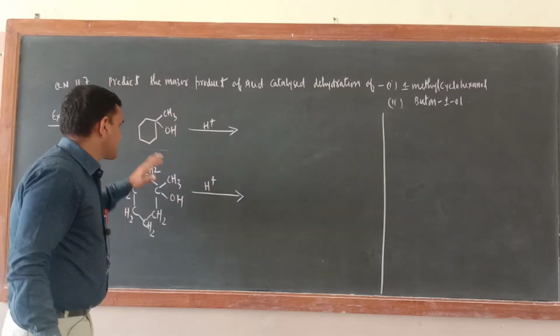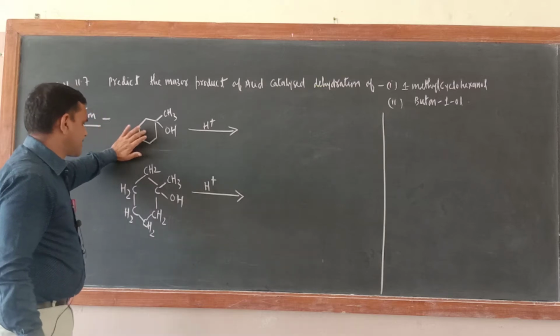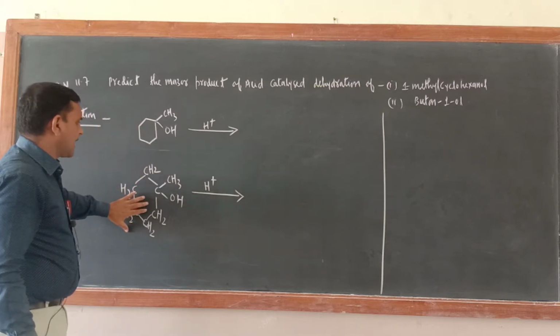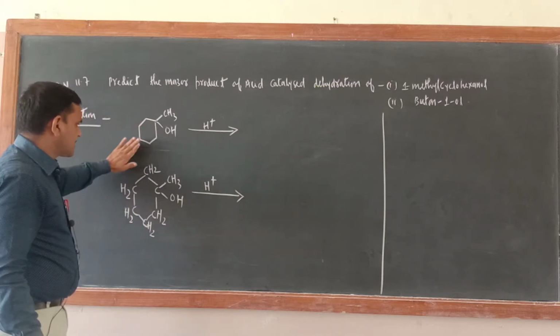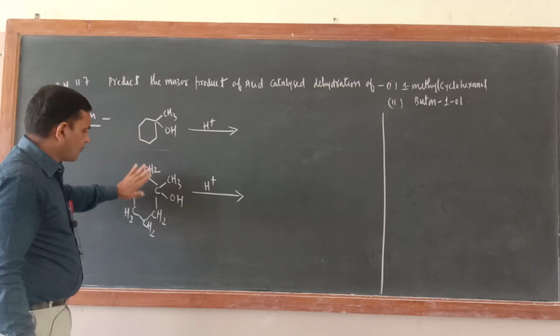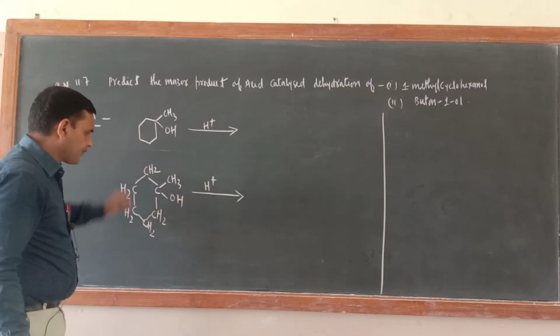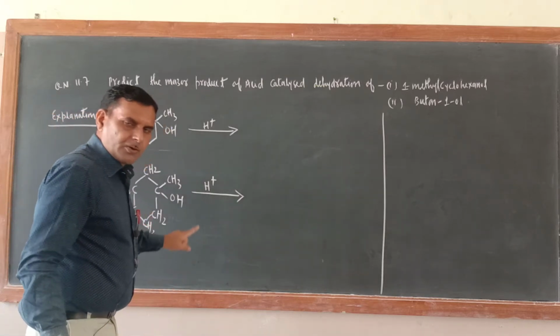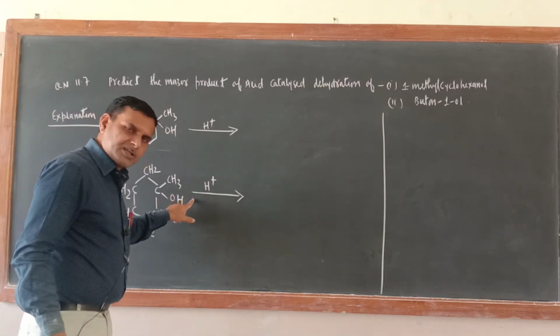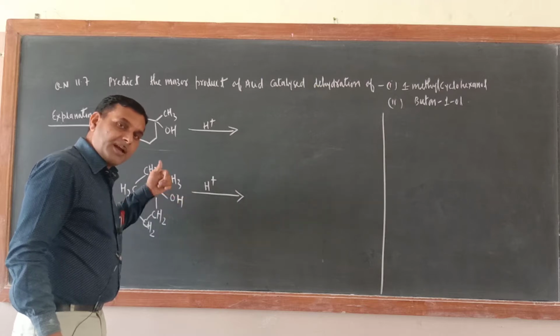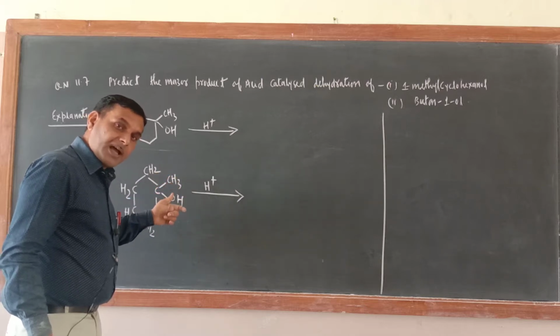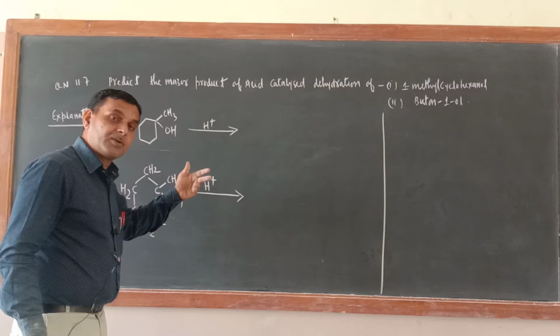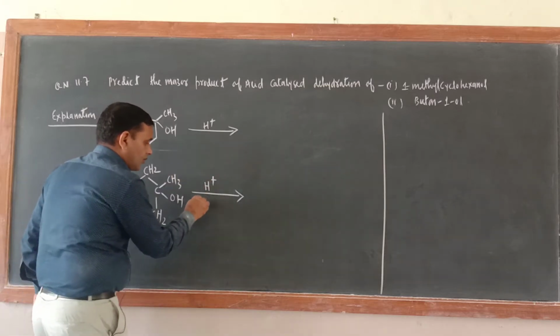Now just see, if you are having a problem with this structure, it is better to draw it like that. This is bond line notation, this is the molecular formula. When alcohol is dehydrated, OH comes out from one carbon atom, and from the neighboring carbon atom H comes out.